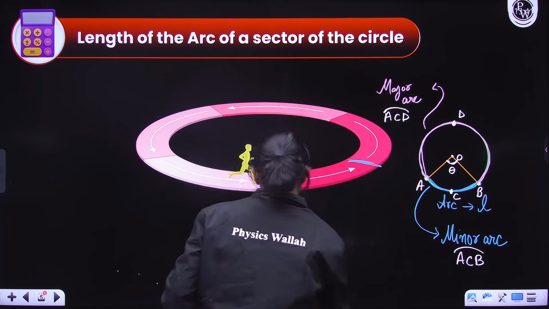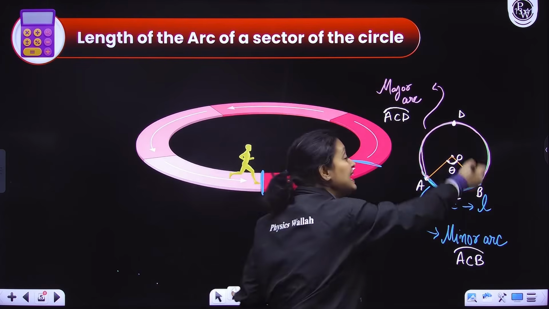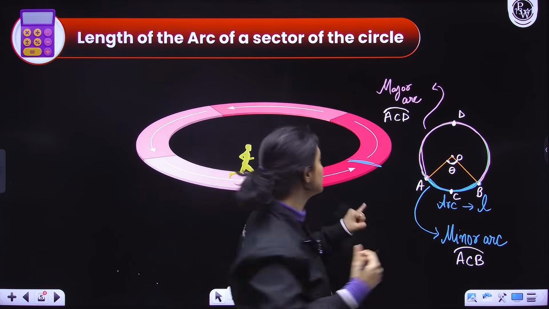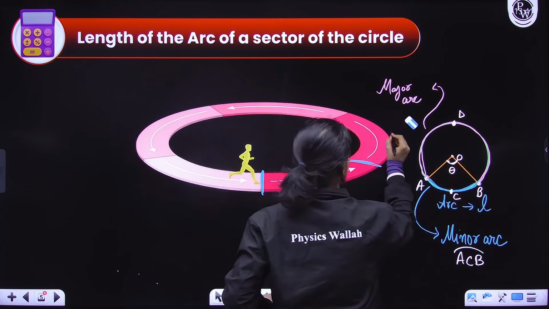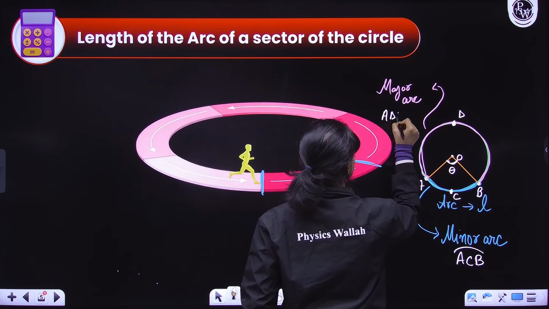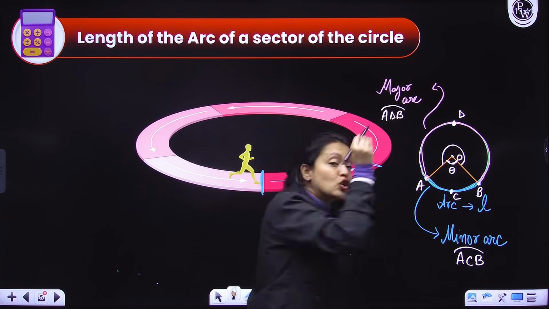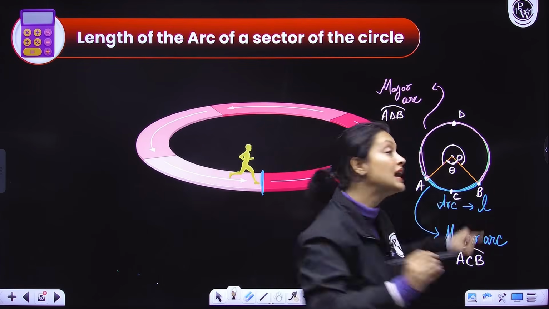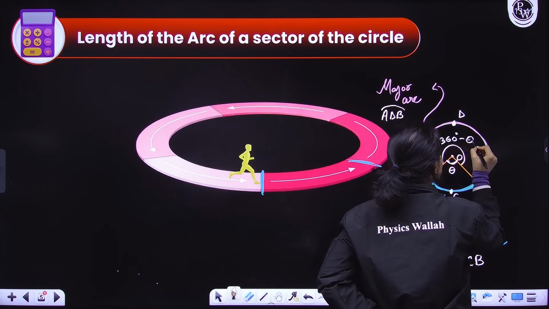Okay? While if I talk about the larger arc, the major arc ADB, what angle is it subtending at the center of the circle? Let's see. Oh, wait a minute. I have written this wrong. This is ADB. Now it's all right. So now this angle would be what? So the total central angle of the circle is 360 degrees, right? So this portion would be what? 360 degrees minus theta. Right everyone?